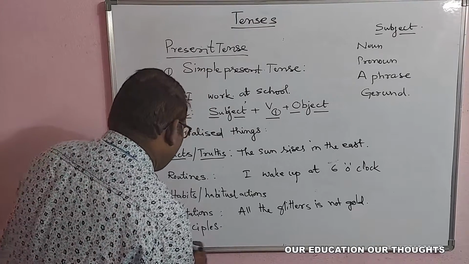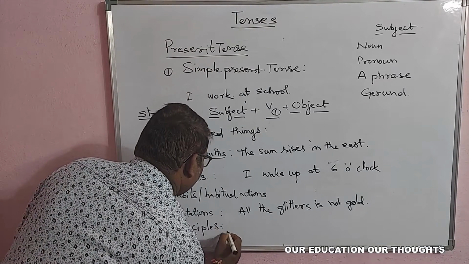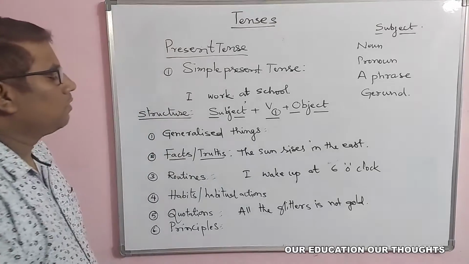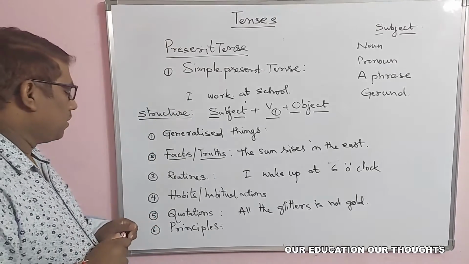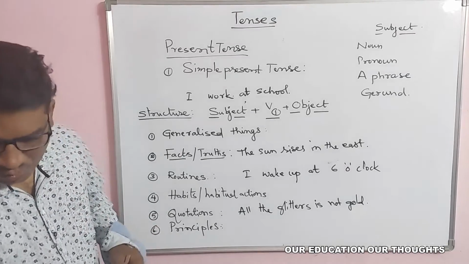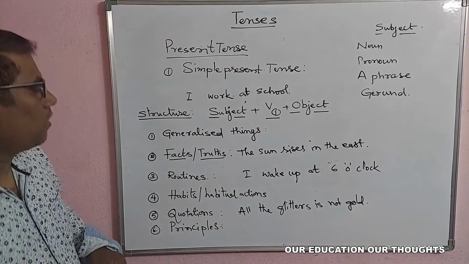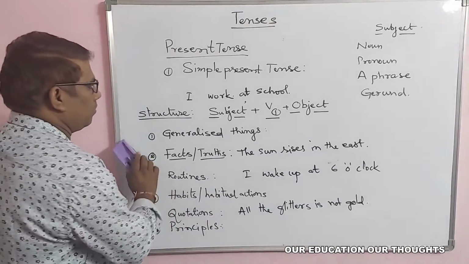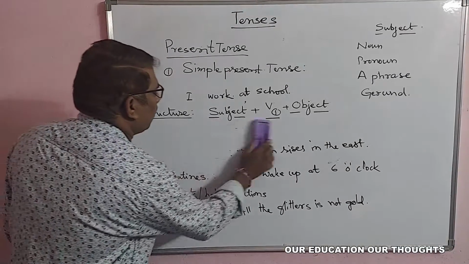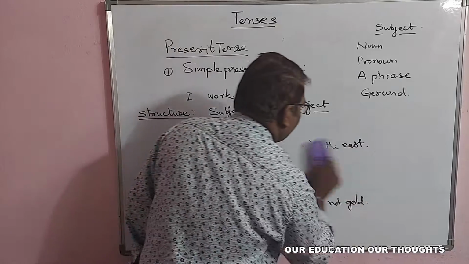And principles. All these come under that simple present tense, universal truths and all these. Most importantly, these are very much useful for us. Is it clear to you? Now, let us see how the structure, how can we use this.